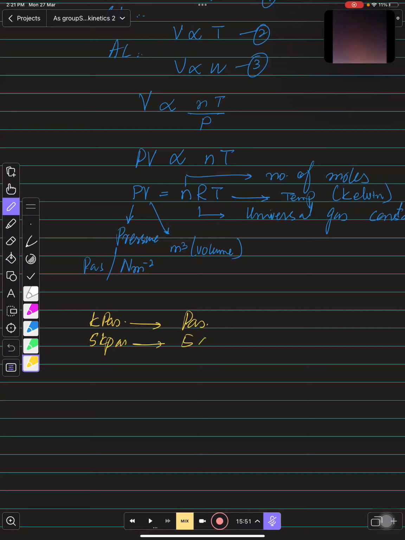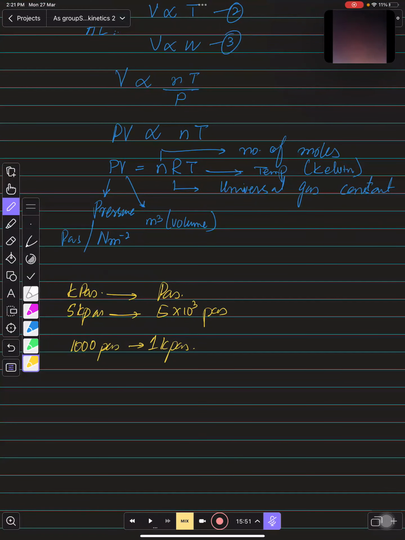So it would be 5 into 10 raised to the power 3 pascal, right? You just need to keep remember that 1000 pascals is equal to 1 kilopascal. And then the very important one is all the time they give us the volume in different units. For suppose if they give the volume in centimeter cube, how can you convert centimeter cube into meter cube? For suppose you have 25 centimeter cube volume, so it would be 25 into 10 raised to the power minus 6 meter cube. You need to attach 10 raised to the power minus 6, right?